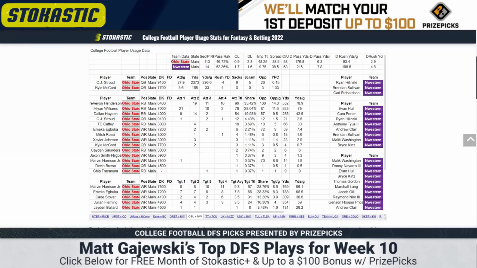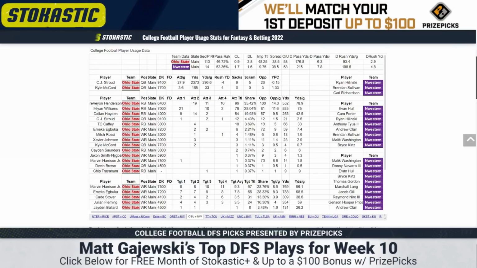I'd be worried about some of the other players here for Ohio State. Miyan Williams left their last game after 2 carries. Even if he's healthy enough to go, which I think he should be, you run the risk of, okay, maybe this team just decides to use more backups to preserve this team overall for more important games down the stretch. It's their easiest matchup in conference the entire year. But that could also benefit Trevor Henderson. He carried the lion's share of the work without Williams last week.